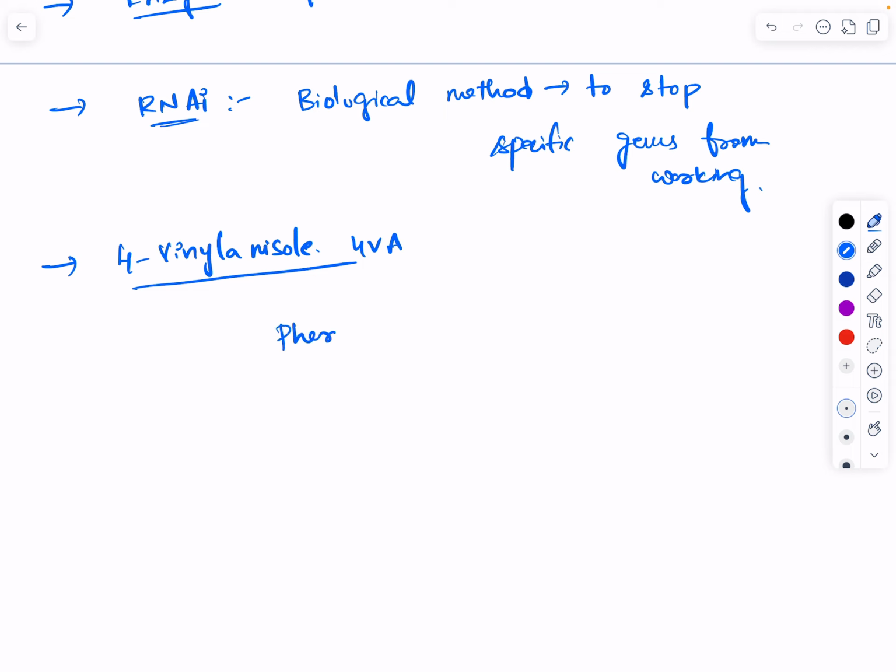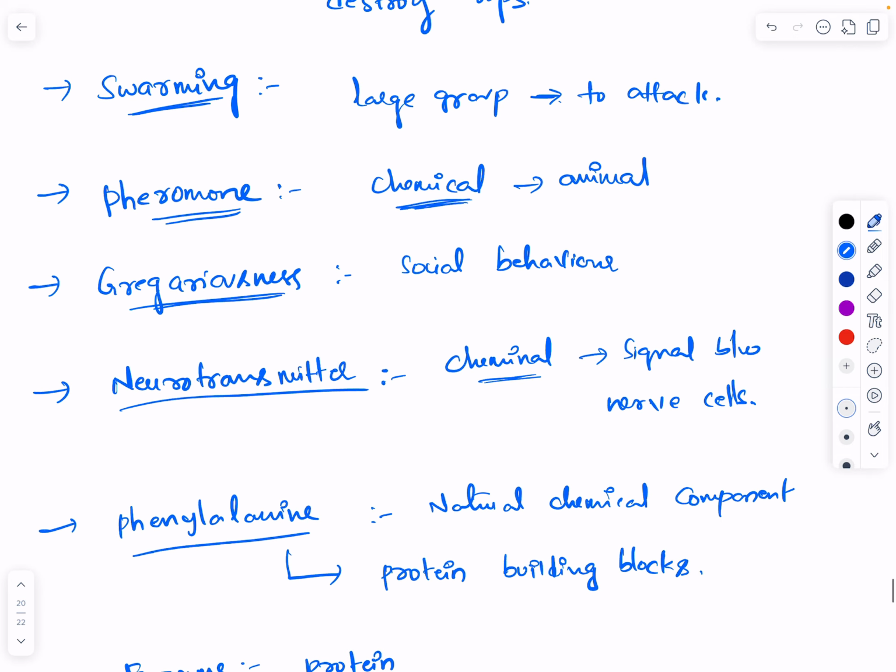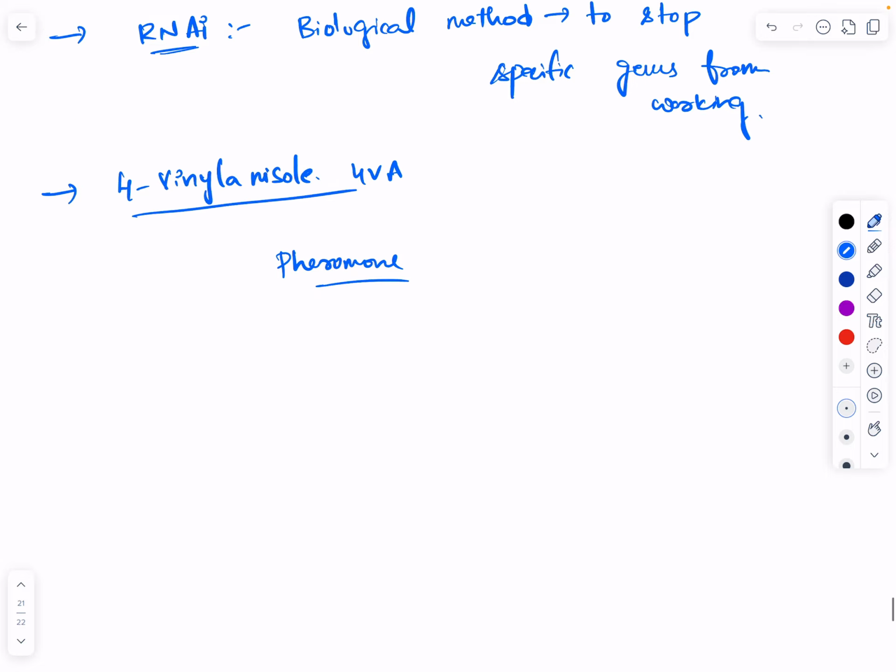So it is a pheromone. Already we discussed what a pheromone is: a chemical normally produced in the animal. What is 4-vinylanisole? It is a pheromone found to cause swarming in locusts. It is the reason actually.